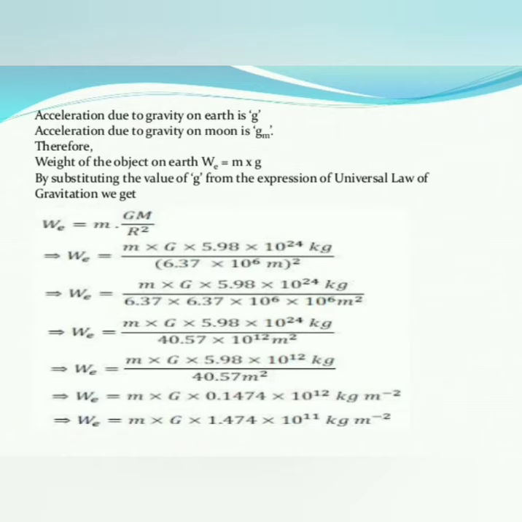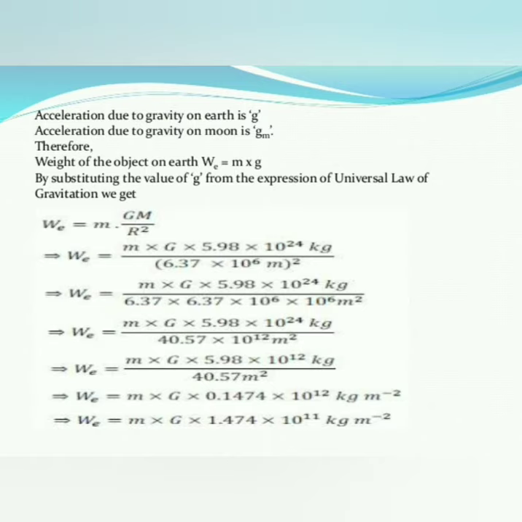Now here we are observing this slide, which is showing and finding the value of WE. WE means the weight of the object on the earth, and small m is equal to the mass of an object. Wm is equal to the weight of the object on the moon, and capital M is equal to the mass of the earth. Its value is 5.98 into 10 to the power of 24 kg. So capital M and small m are given here.